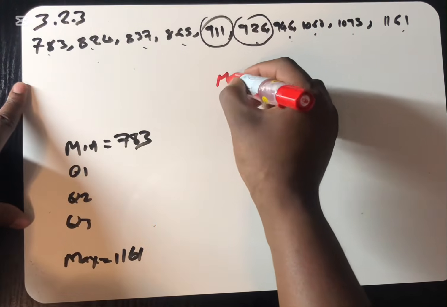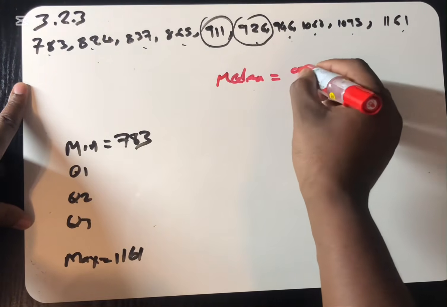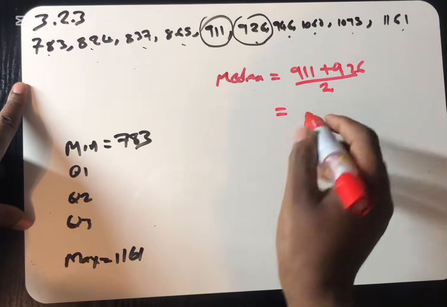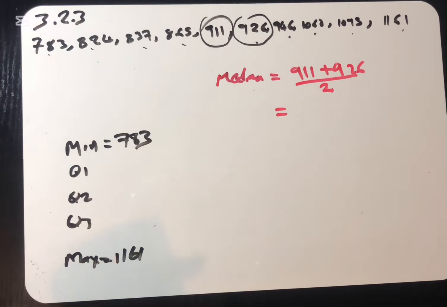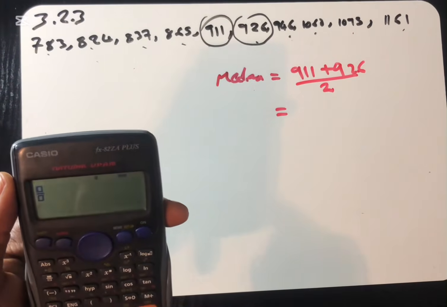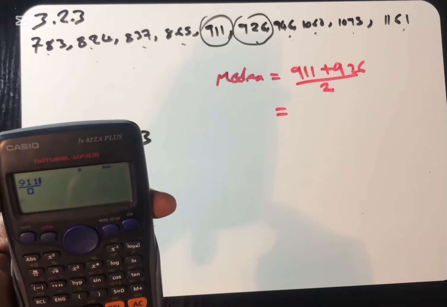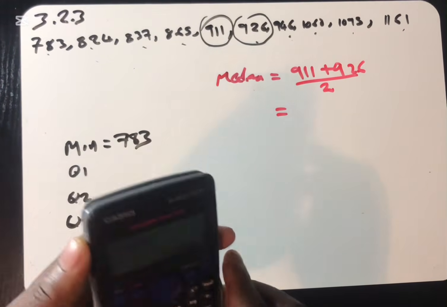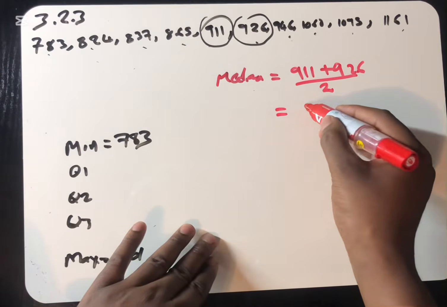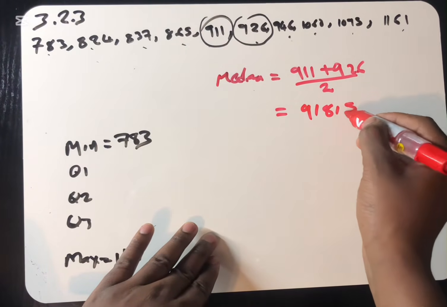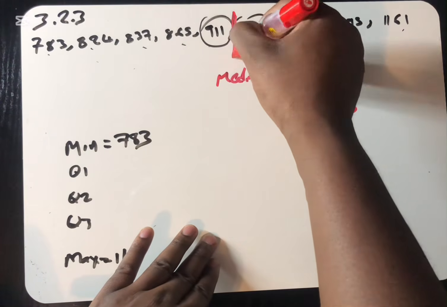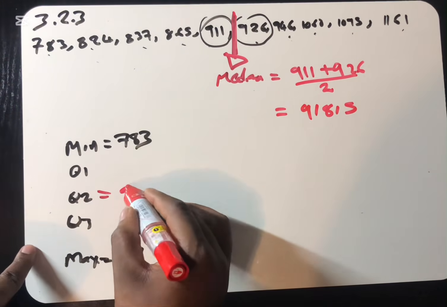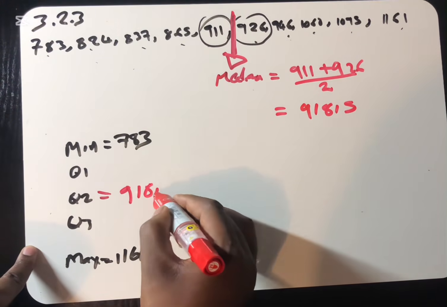We are going to say median is going to be 911 plus 926. We divide this by 2. We'll be able to find our median. Use a calculator here. We're going to say 911 plus 926 divided by 2. Then our median is 918.5. Our median is here. That's why we're getting our median in between them. So median is going to be 918.5.